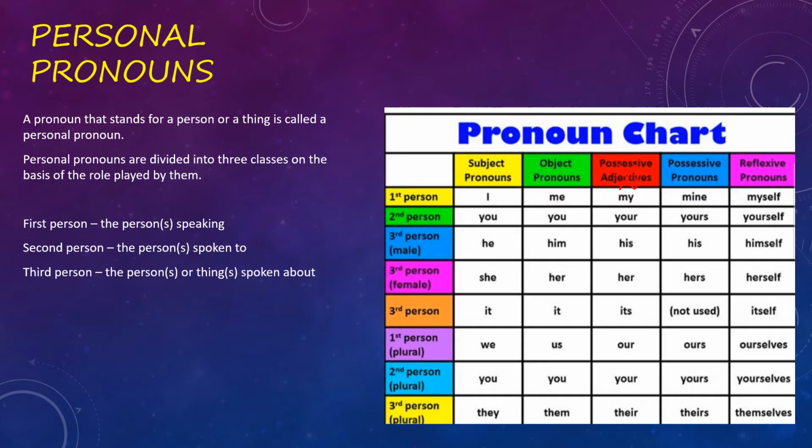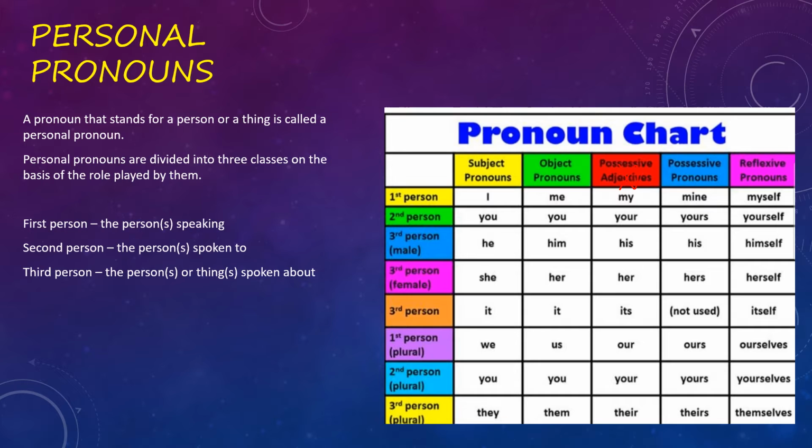So what are basically personal pronouns? They stand for a person or a thing. Okay. The personal pronouns are again divided into 3 classes depending on the role played by them. We have 3 persons. First person, second person and third person. Now first person means the person speaking. Here I am speaking, right?